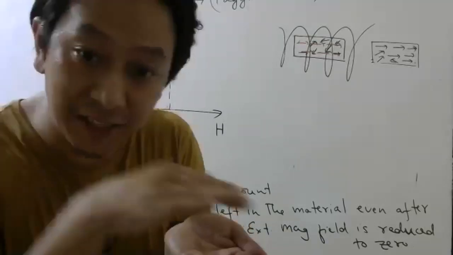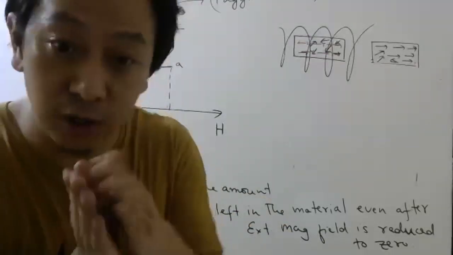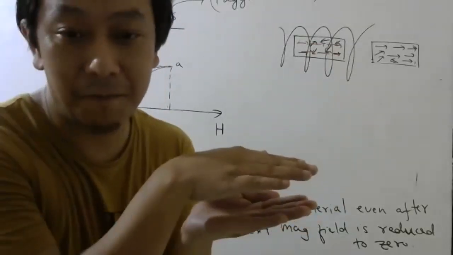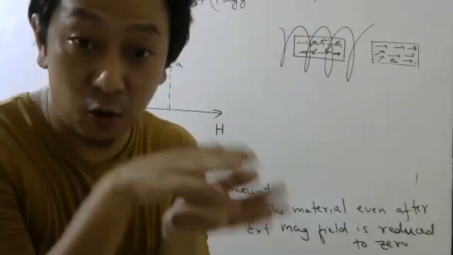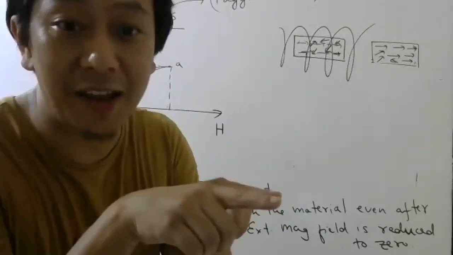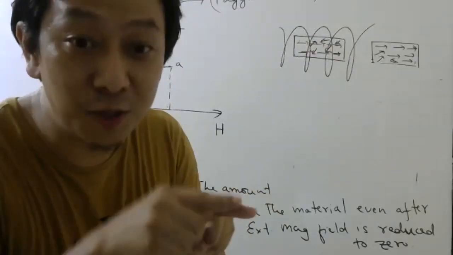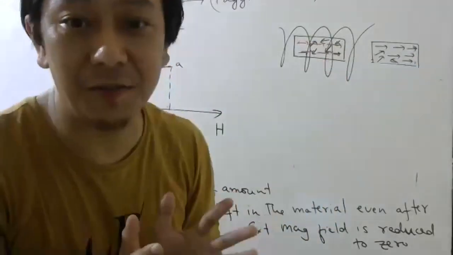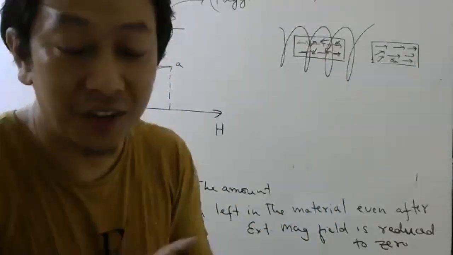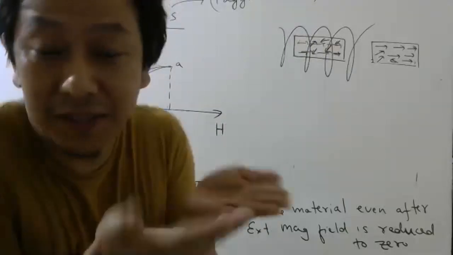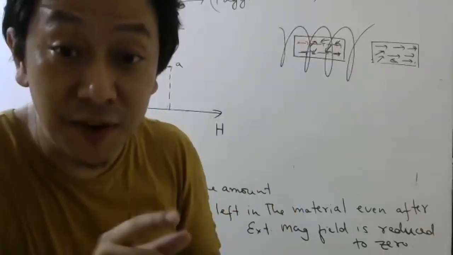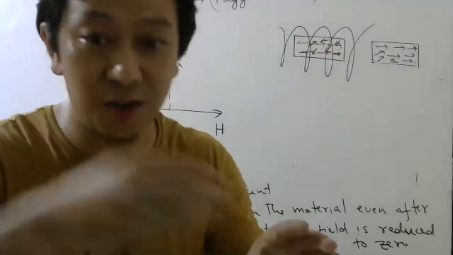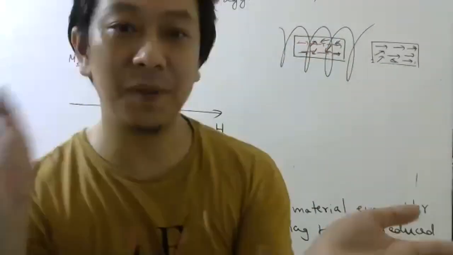When you apply an external magnetic field, I told you all those dipoles will experience torque. So they will come in the same direction, right? So now all the dipoles are pointing in the same direction, which means the magnetic field produced by each atom will add and it will create a strong magnetic field outside. Understood? So that is basically a magnet. But if it is a paramagnetic material, if you take them out of the solenoid, again all the dipoles will become random.